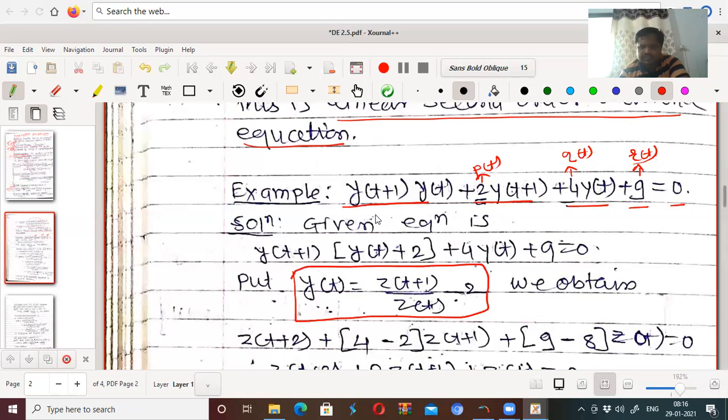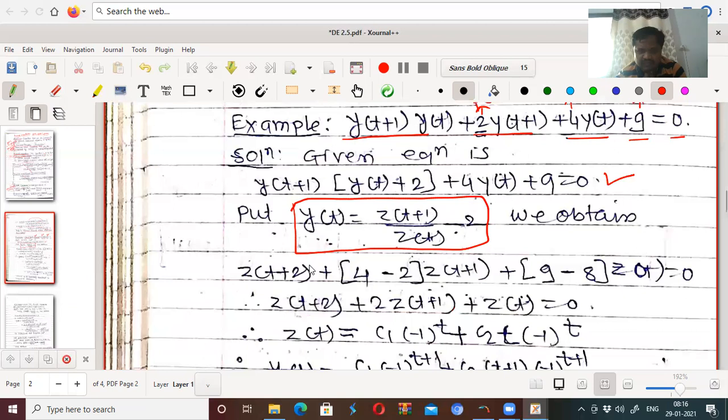The given equation can be written as y(t+1)[y(t) + 2] + 4y(t) + 9 = 0. Now we will use y(t) = z(t+1)/z(t) - 2, this substitution. Using this, your y(t) + 2 becomes only z(t+1)/z(t). So in place of y(t+1), what can be written there?